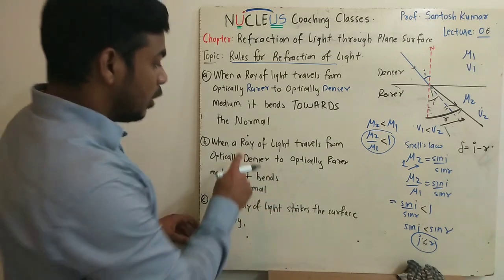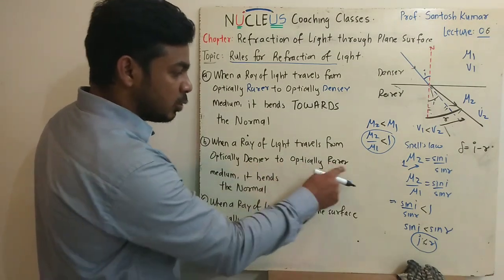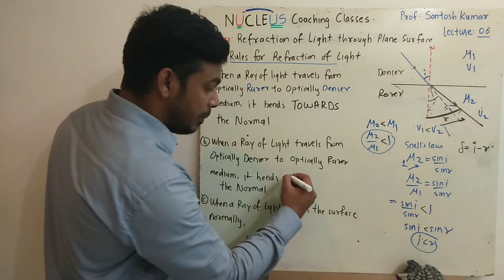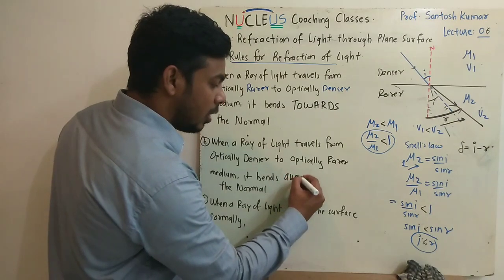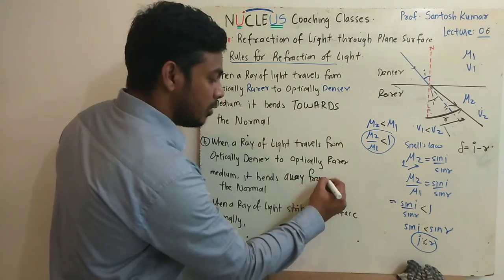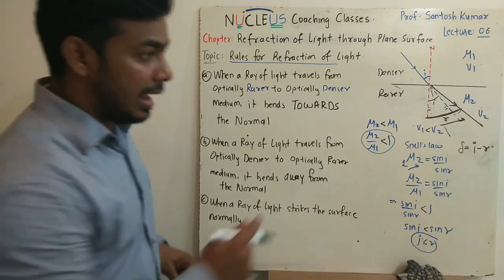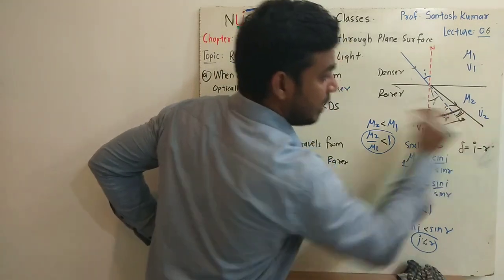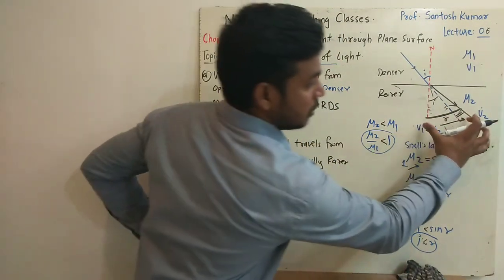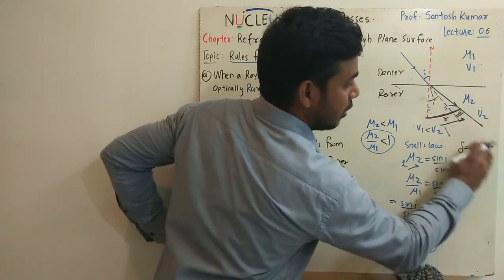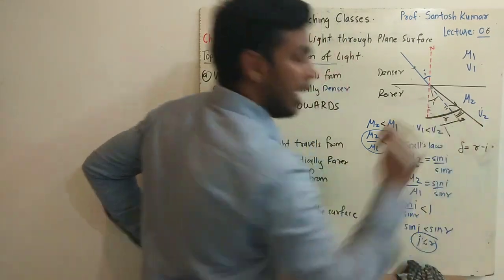Now we can say this is the angle of refraction and the ray has bent away from the normal. So remember, when a ray of light travels from optically denser to optically rarer medium, it bends away from the normal, and we can say this will be the angle of deviation. In this case it will be r minus i.